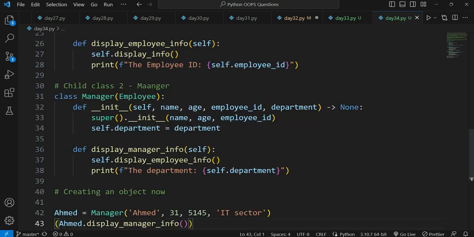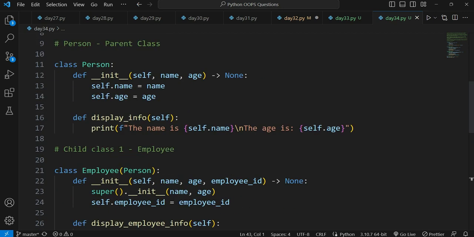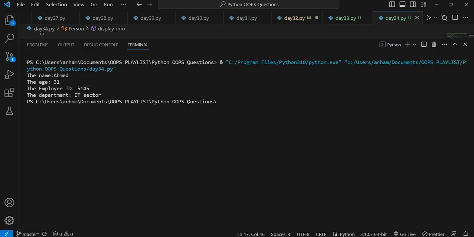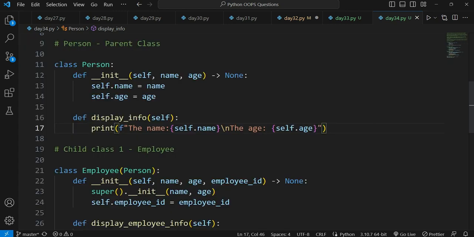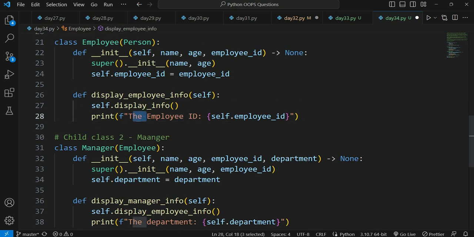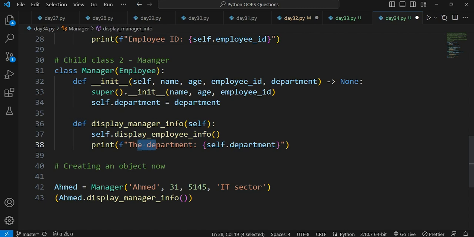Now in the age, I think I can just put it like this, and the age, instead of is, I will be putting it like this. Now it looks better. See, the name Ahmad, age, the employee ID and department. Or you can also remove the is from everywhere like this: name, age and employee ID and department. Now this will look better.